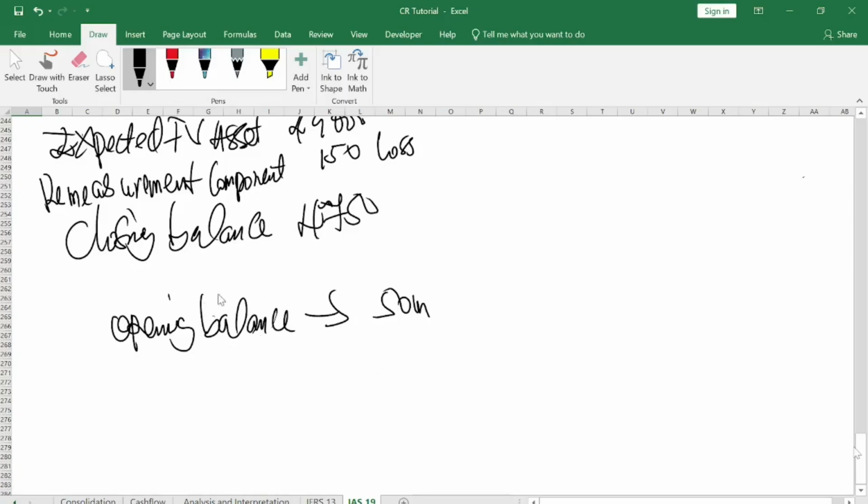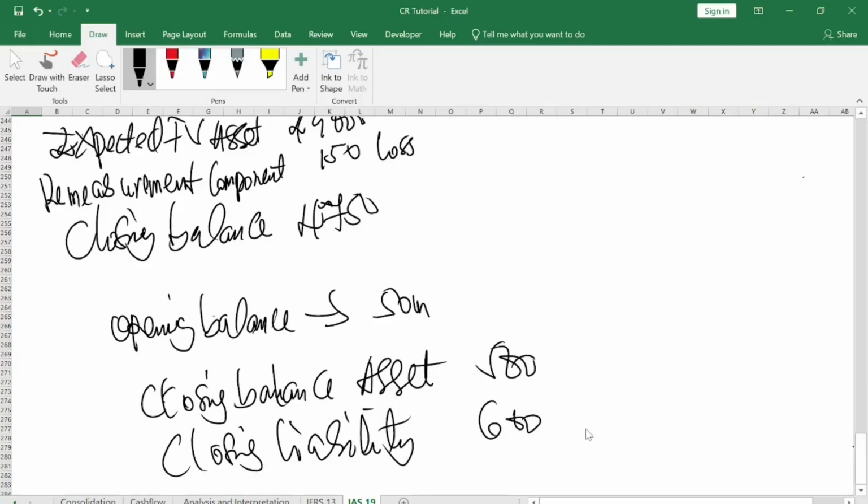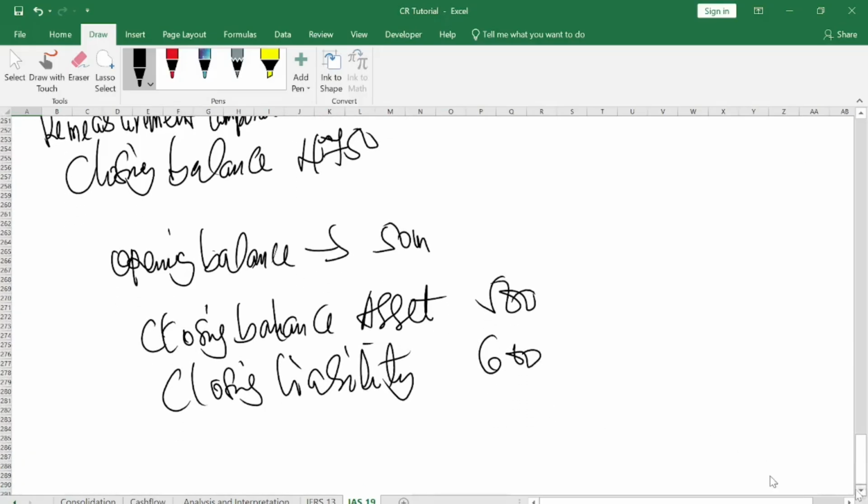So example, it could be like this. If the company has a closing balance of assets of 500, and they have a closing balance of liability of maybe 600, clearly you can see that the company asset is less than the liability it has to settle.